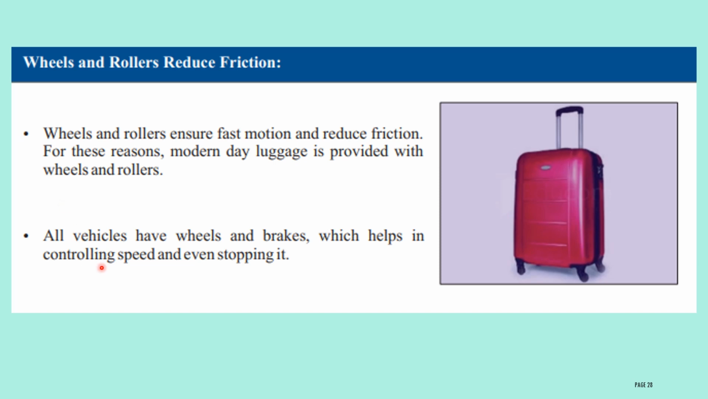All vehicles have wheels and brakes, which help in controlling speed and even stopping. Almost all vehicles have brakes. Because of the brake, you can control the speed or velocity of the vehicle. You can even stop the vehicle if you apply the brake properly.